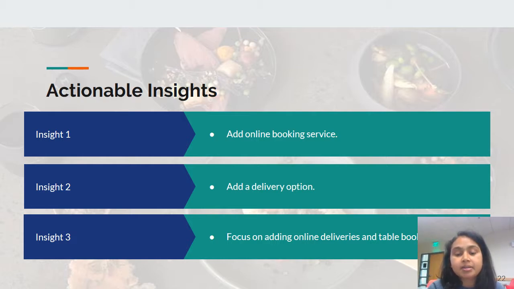The third is focusing on adding online delivery and table booking. So since table booking had a negative impact, maybe the restaurants should work on giving more friendly service to the customers, and when they are coming to the restaurant, it should be more valuable that they serve the customers diligently in order to get higher ratings and good feedback in the end.